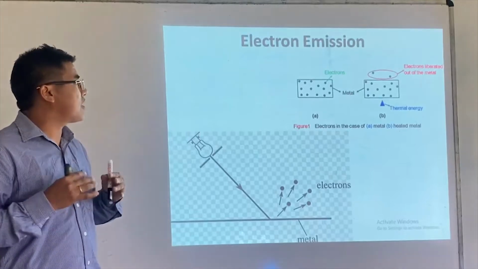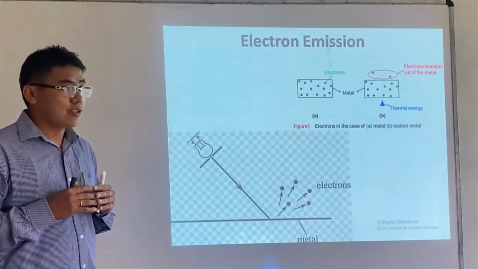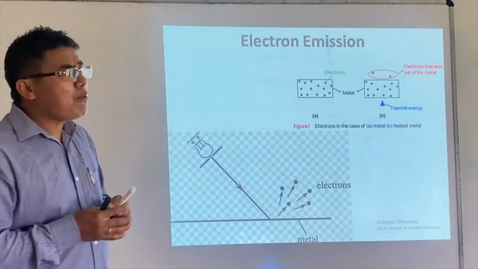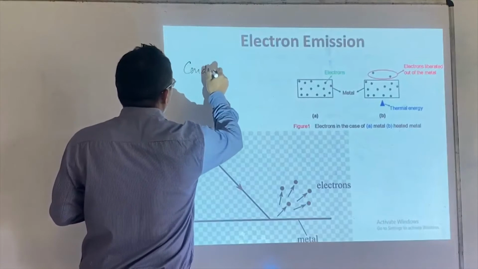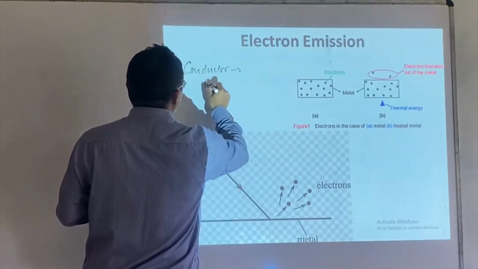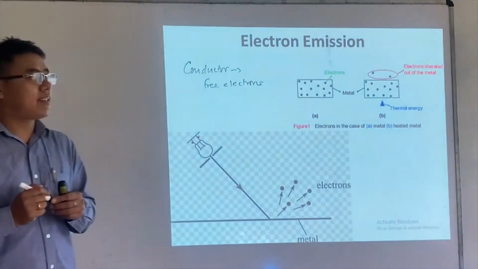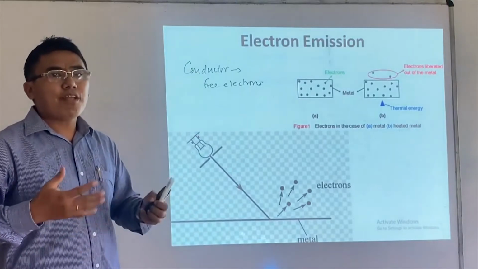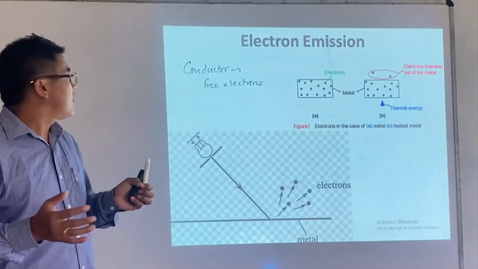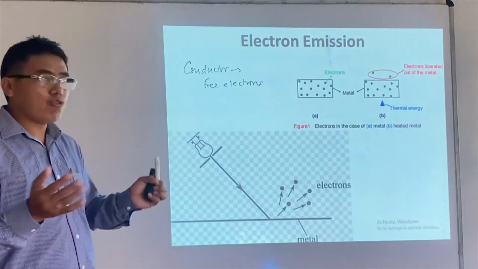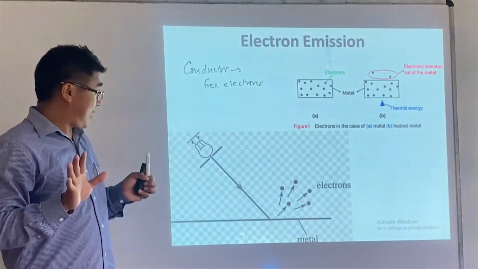Before I start the photoelectric effect, we would like to study what we call electron emission. Normally we say that a conductor has so many free electrons. When I say a free electron, it means this electron is free, but it is bound to the metal, right? It is free to move within the metal.